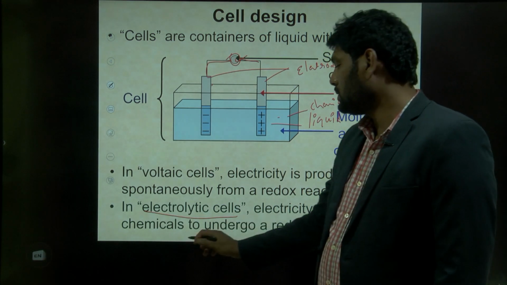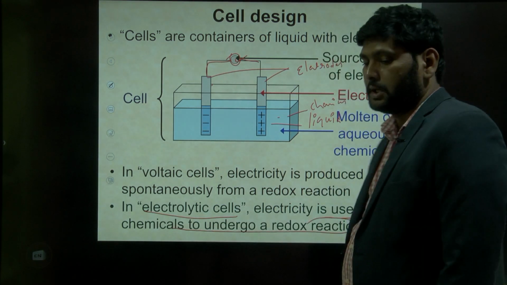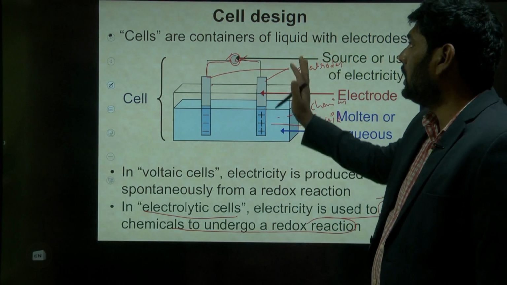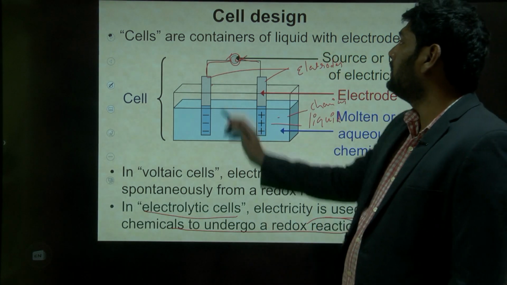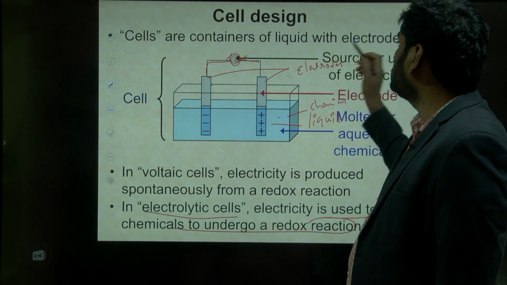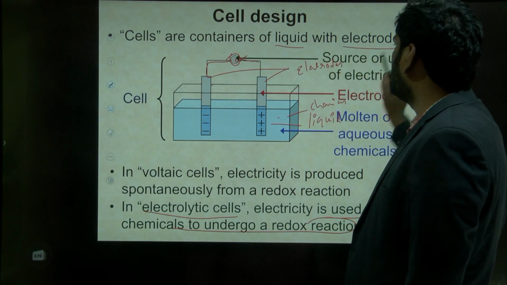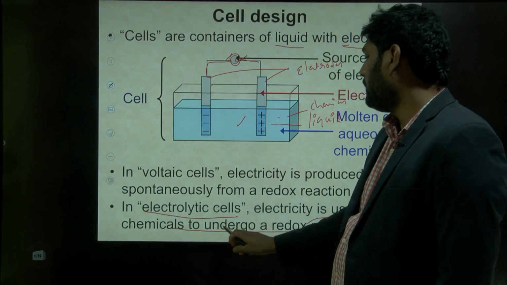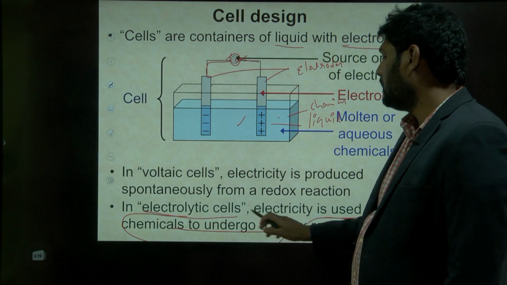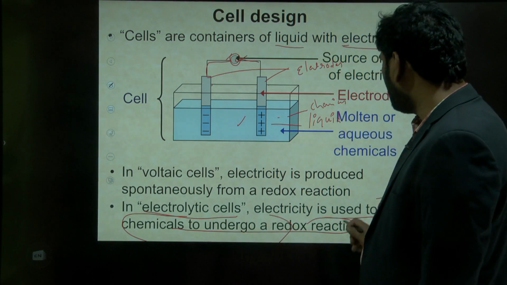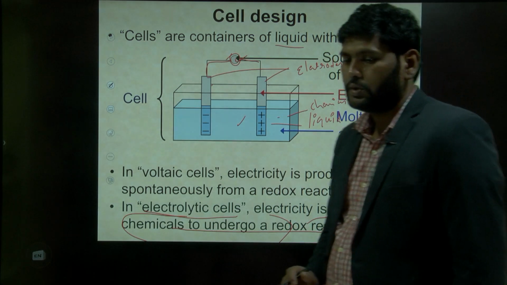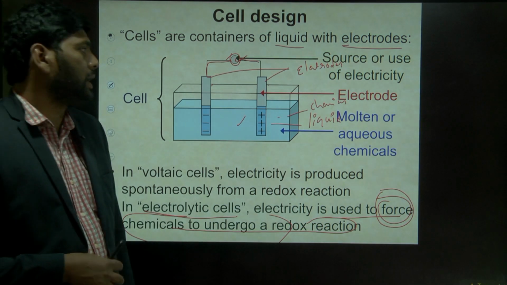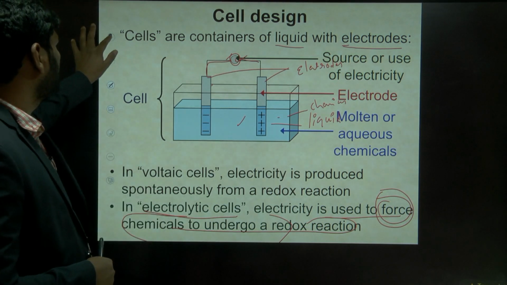By the chemical force it undergoes a redox reaction, so that we are having continuous electricity. So here this is all about the cell division. In the cell, what is present? Liquid is present and electrodes are present. In between this liquid and these electrodes, what is going to happen? Chemical redox reactions. These chemical reactions happen with force, so that there is continuous electricity produced by this electric cell.